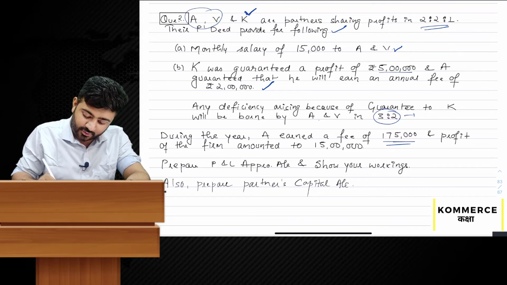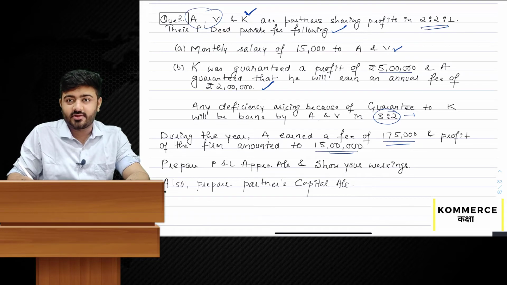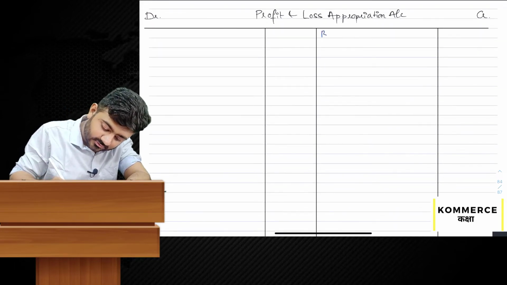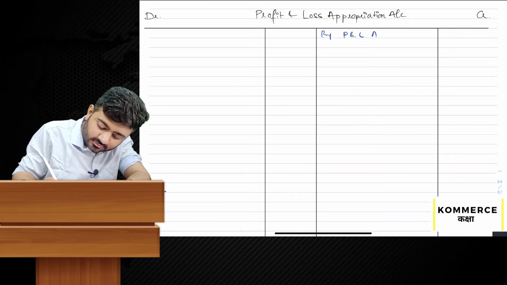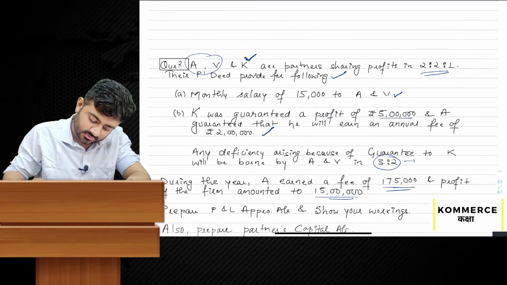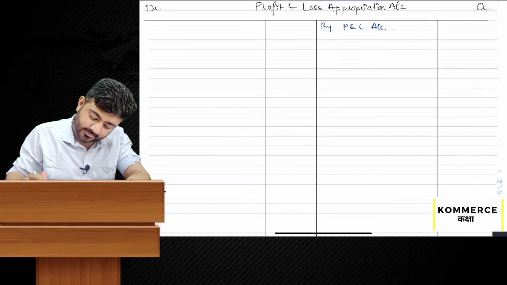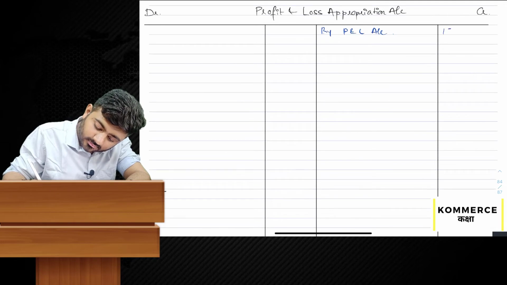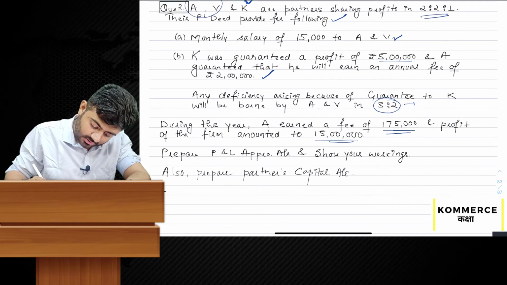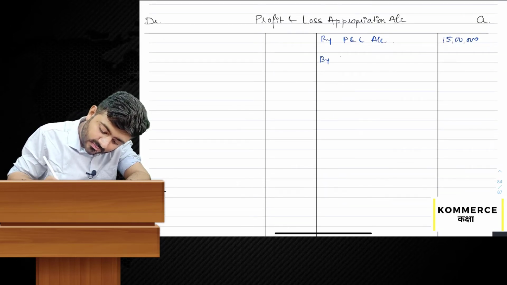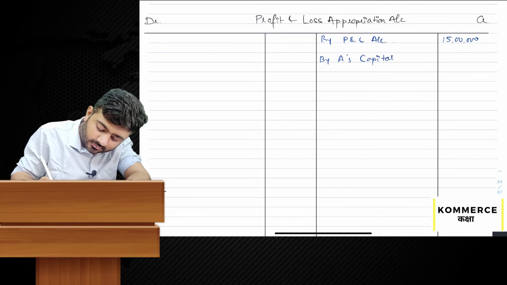Profit of the firm amounted to rupees 15 lakh. Let's see the working of the profit and loss appropriation account. First, by P&L account, 15 lakh. Next, deficiency to be taken from A by A's capital.